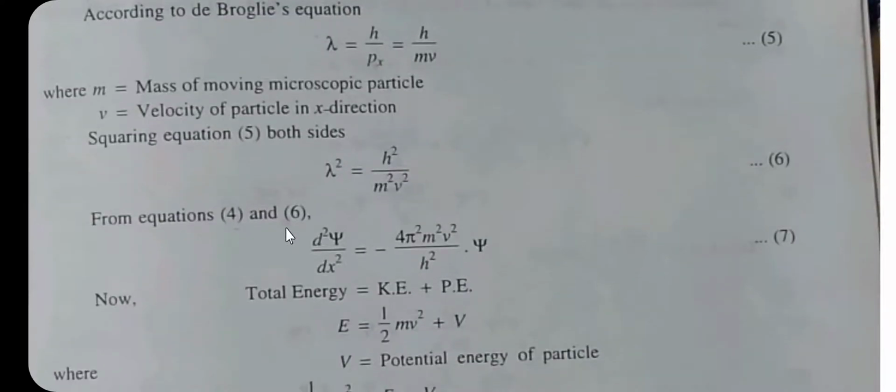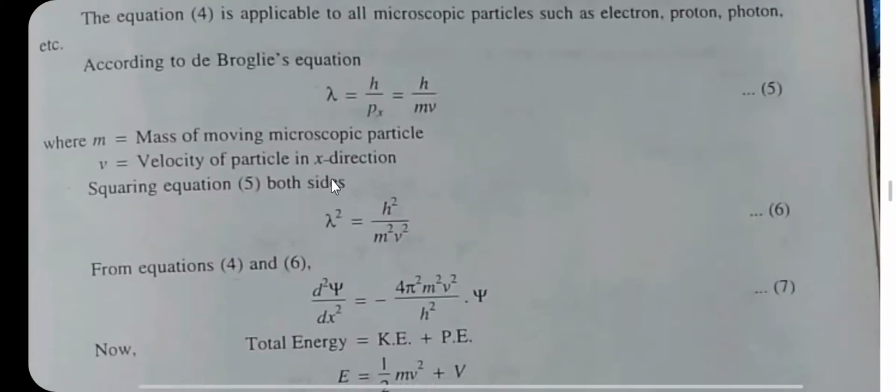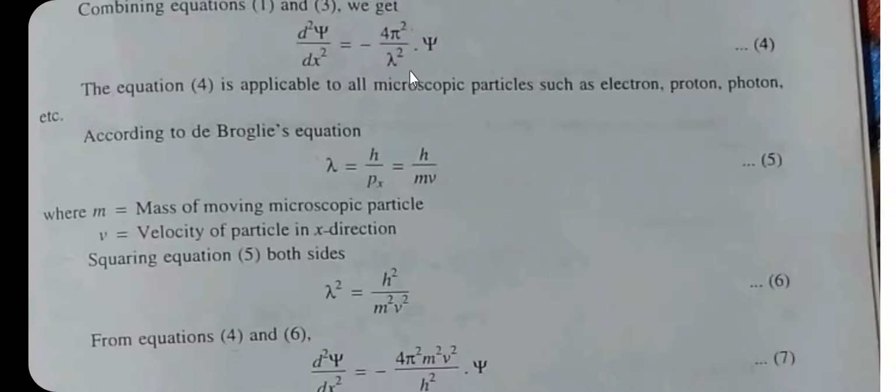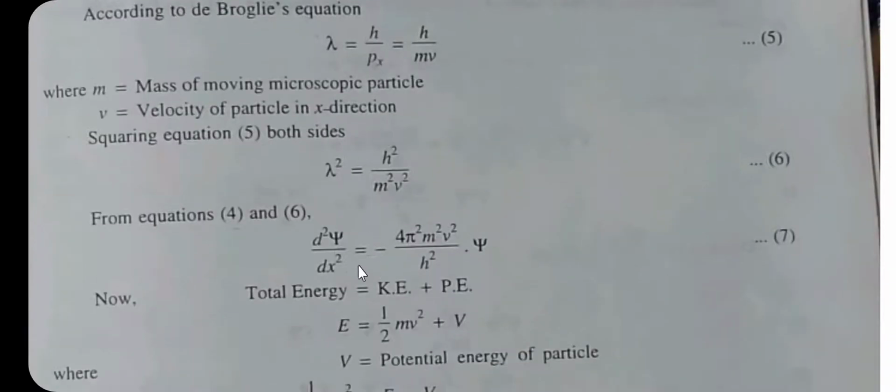From equations 4 and 6, we are going to substitute the value of lambda square in equation 4. Equation 4 can be written as d square psi by dx square is equal to minus 4 pi square m square v square divided by h square into psi. This is equation number 7.